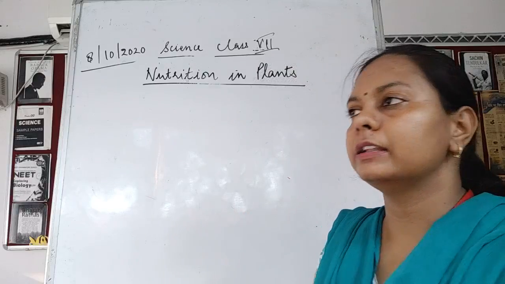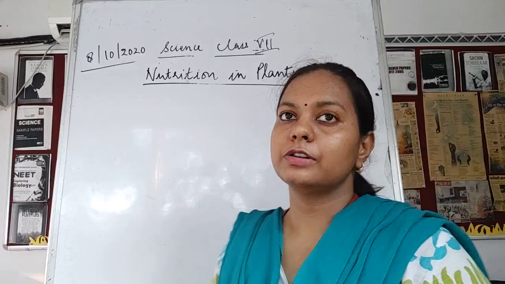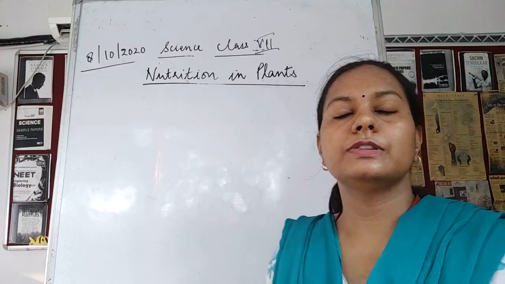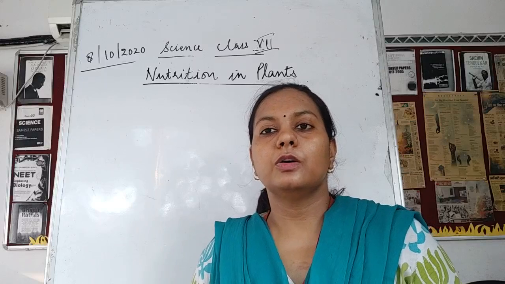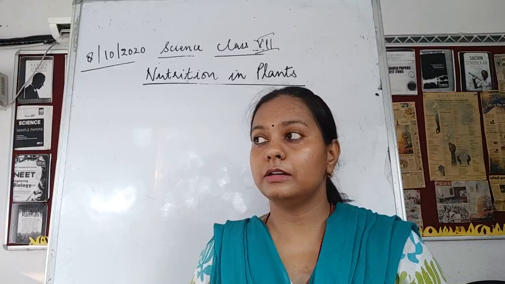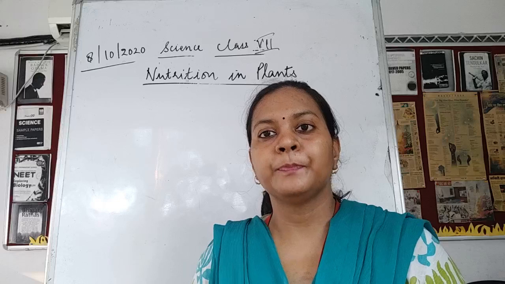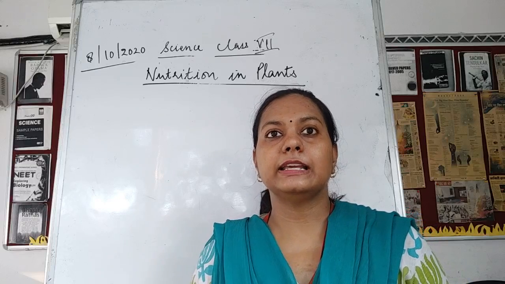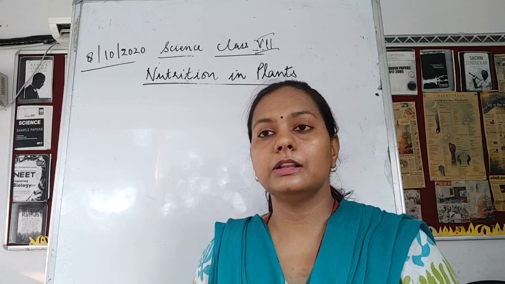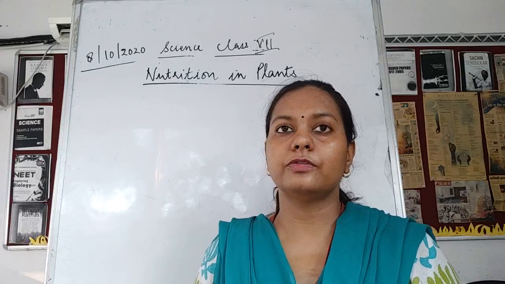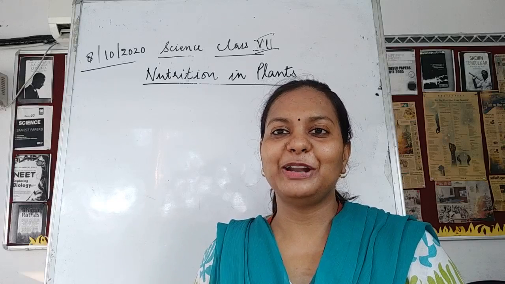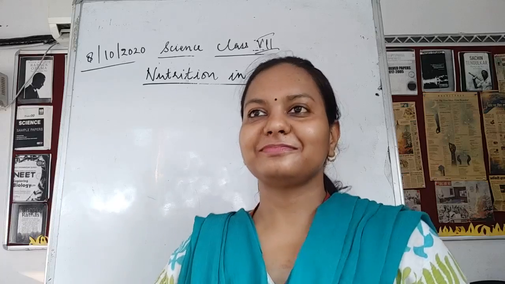As we have studied, there are types of heterotrophic mode of nutrition: the saprophytic mode of nutrition and the parasitic mode of nutrition. In the saprophytic mode of nutrition, the non-green plants are not able to synthesize their food, so they take up food from other sources.